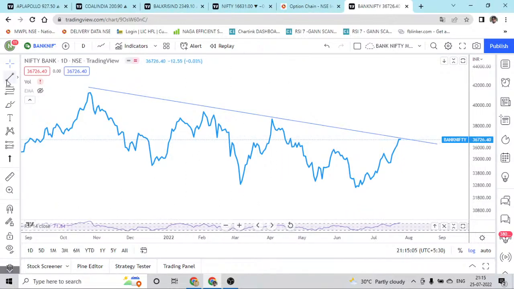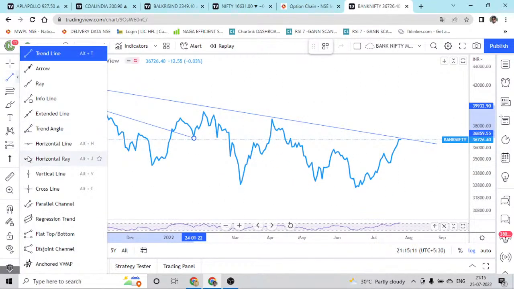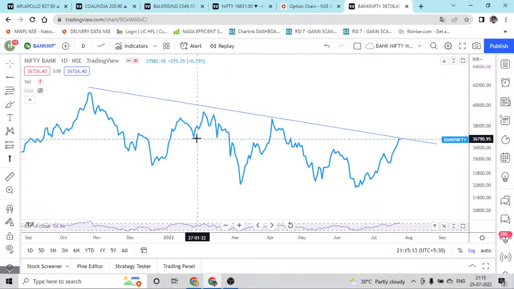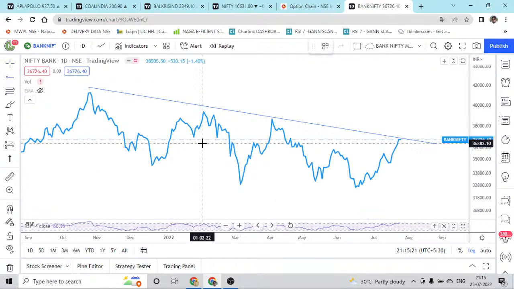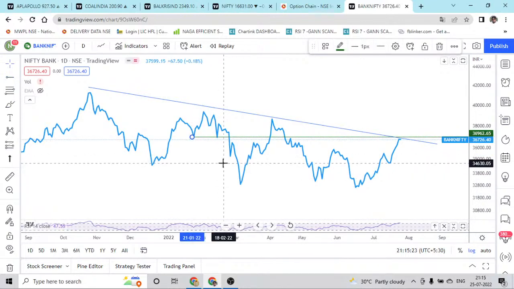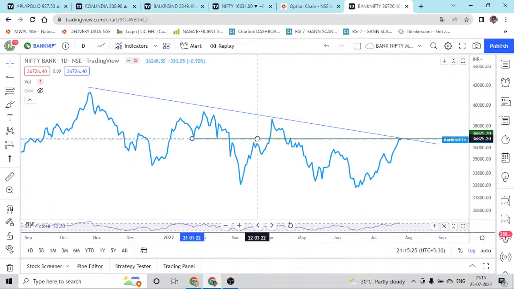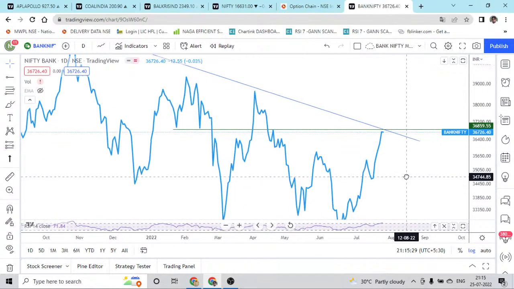We'll mark all those price action zones. So definitely this has to act as a resistance, right?